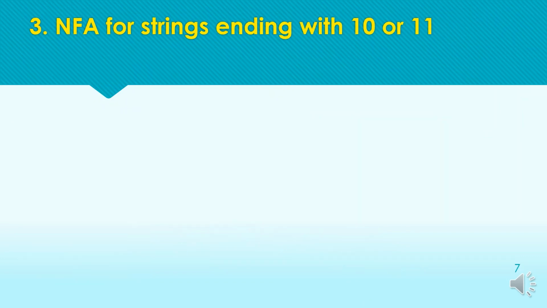Q2 and Q4 are the final states, and only these states should be circled or marked. Our last example is for the strings ending with 10 or 11. Although we have not covered this example earlier in the DFA practice questions, if you have practiced all the DFA questions, then this question is very easy for you. So I am not discussing the solution in detail; I am just giving the solution, and you have to do this on your own and check the possibilities of your answers.